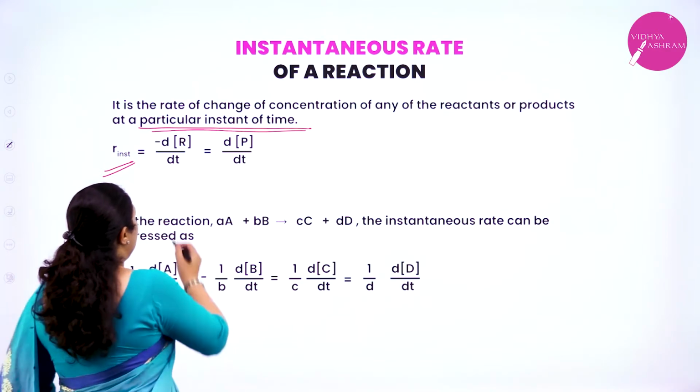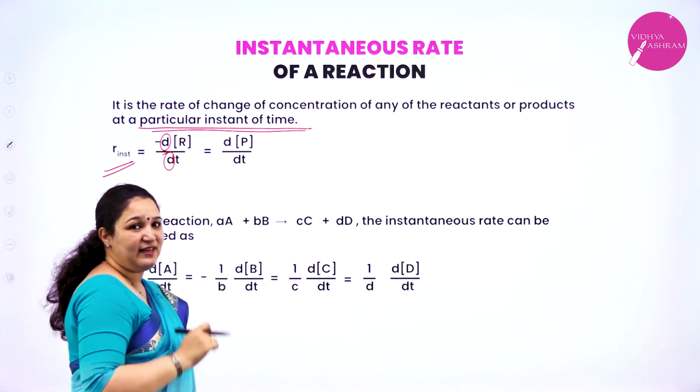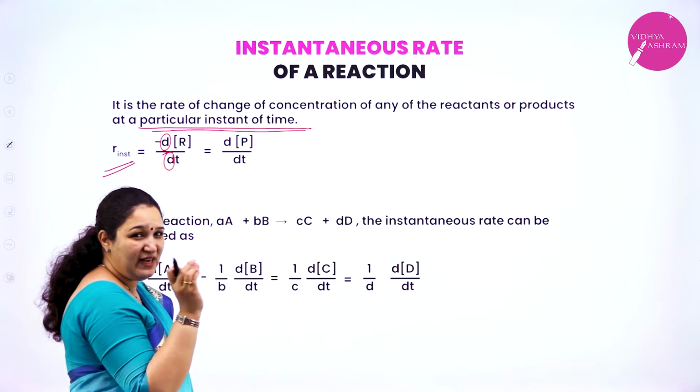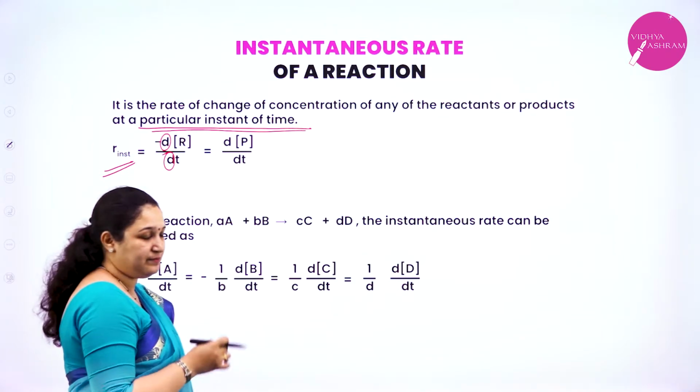Here, this is a very small change. That is why we are not using delta; we are writing it as d. It's a very small change because it is at one particular instant of time, isn't it?